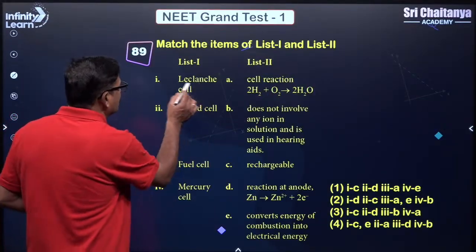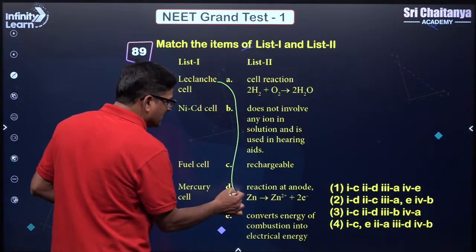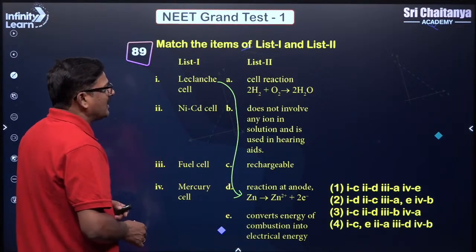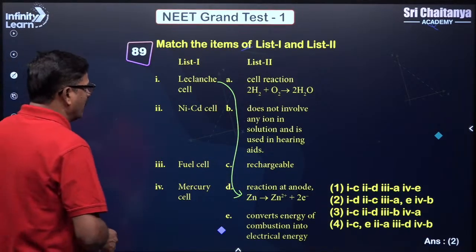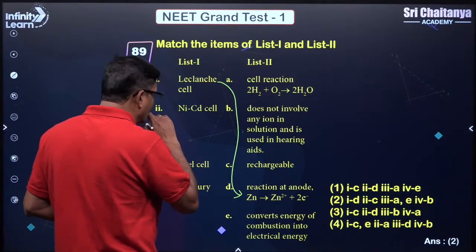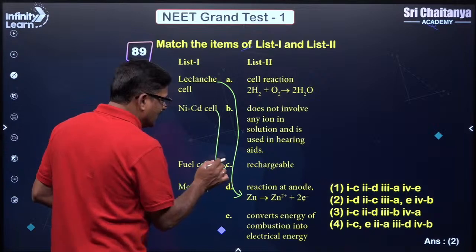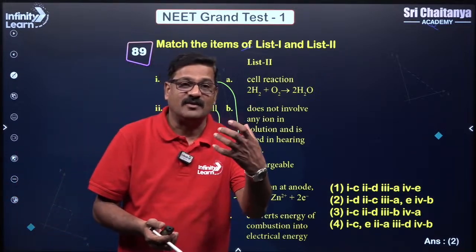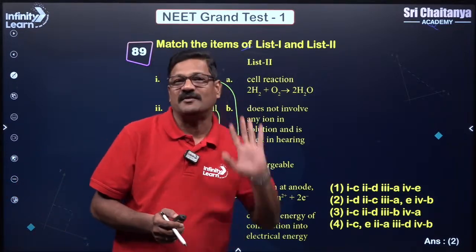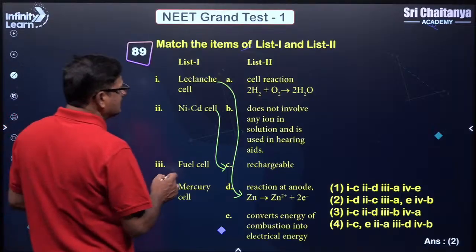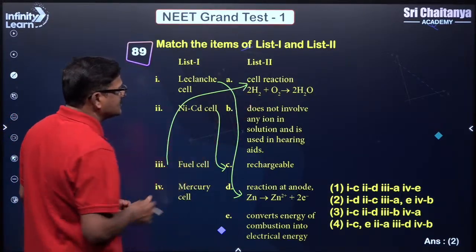In the Leclanché battery, zinc chloride is used. Nickel cadmium battery, you have, is of course a rechargeable battery, and the police carry a walkie-talkie, there a nickel cadmium battery is used. Fuel cell, yes, it is a fuel cell.